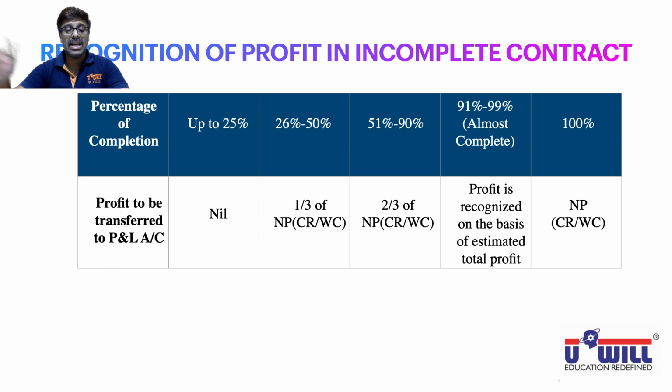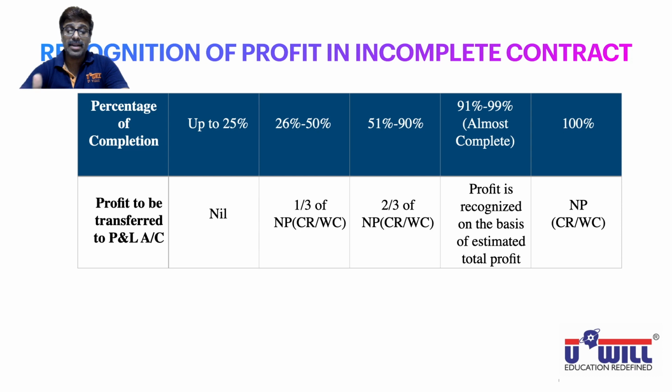Everywhere NP into CR upon WC is going to come. In 26 to 50% it is 1/3 of that, and in 51 to 90% it is 2/3 of that. So all of you must write this table in your notebook without seeing. I repeat, pause the video and make this table in your notebook, because this is going to be very important when we solve the questions.